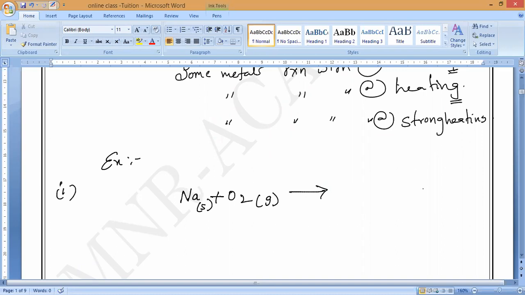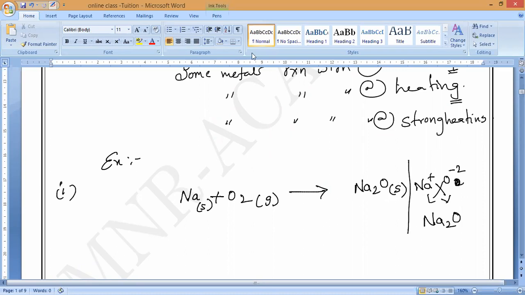Sodium oxide. Sodium is +1, oxygen is -2. So what is the formula? Na2O. Now balancing: it is not balanced, so what is the balanced equation? It is 4Na plus O2 gives 2Na2O, a metal oxide, also in solid state.